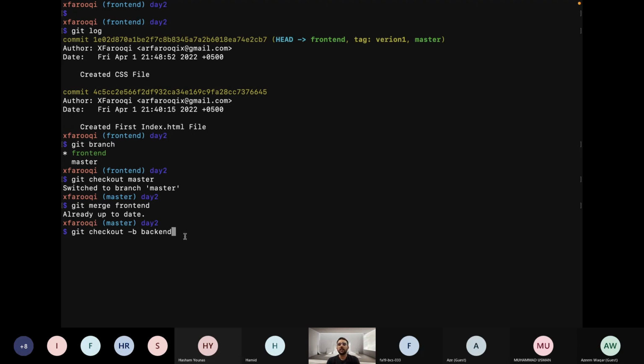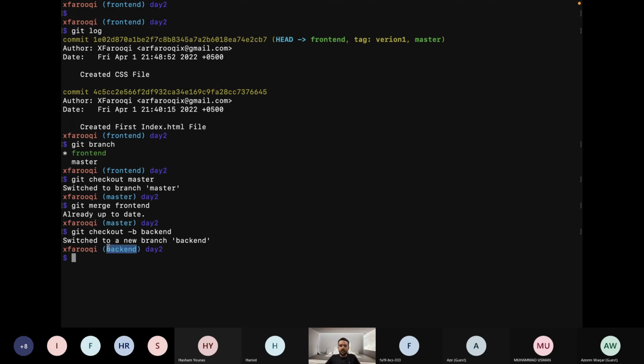What does the command do? If there is a backend branch, it will check out to that backend branch, taking you from master to backend. But if there is no backend branch, it will automatically create a backend branch and move you to that branch. If I hit enter, you can see that I am on the backend branch.